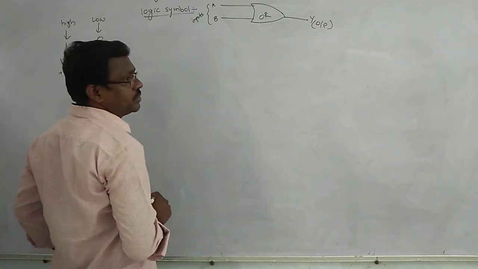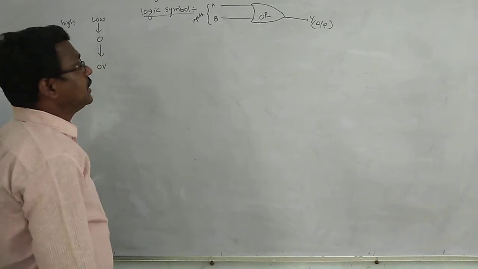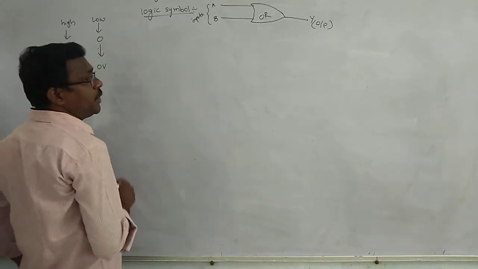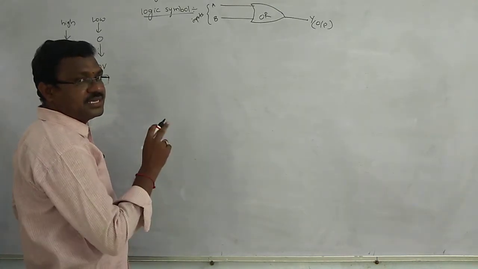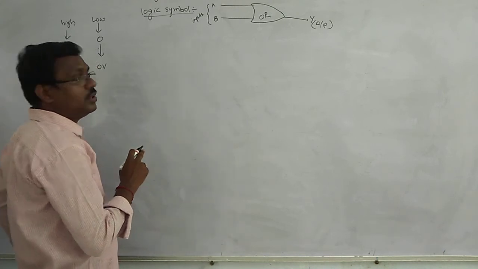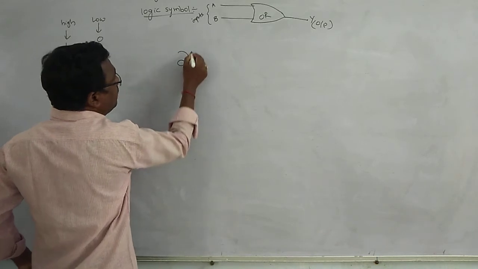For each input we can apply 2 possible conditions, either 0 or 1. It consists of 2 inputs, A and B, each with 2 possible conditions.